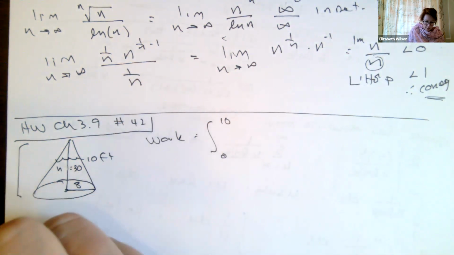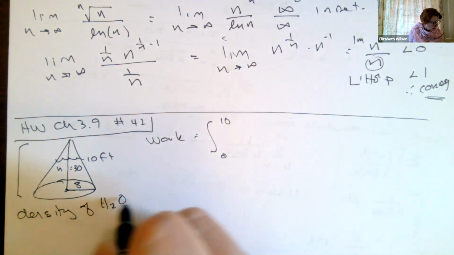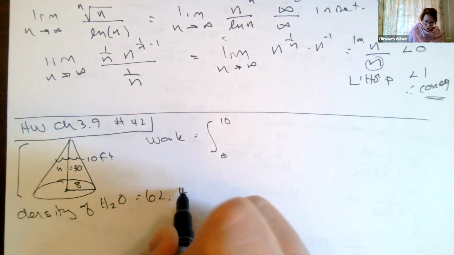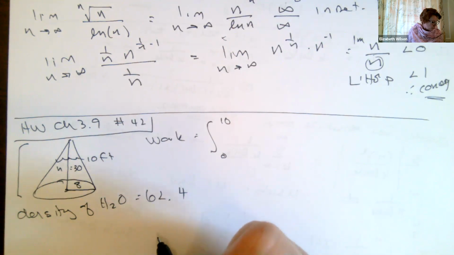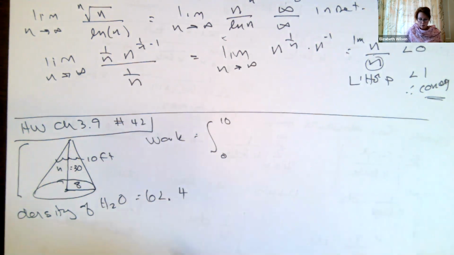They told us that the density of the water was 62.4, pounds per cubic feet, I think. So that's our density, and we need to take that into account as we're doing this.